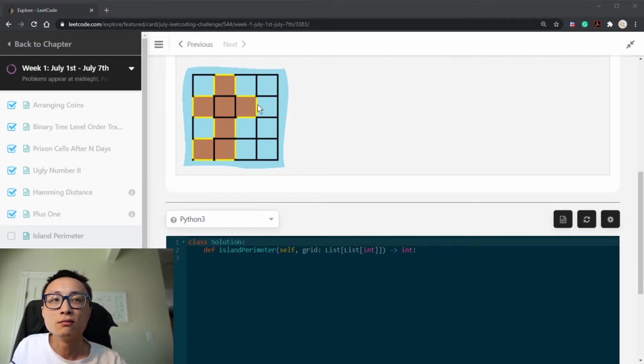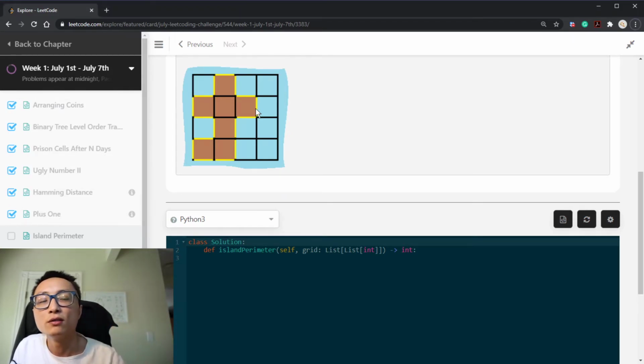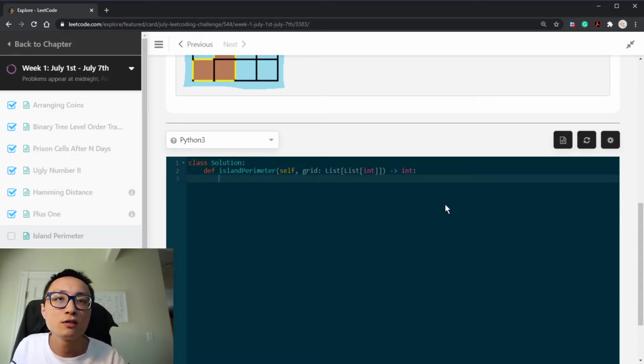So a very brute force way to solve this is to just enumerate over all the possible locations on the map. By default, a cell will contribute 4 to the total perimeter if it is a land. After we do that contribution, we'll look around at the neighbors. If we find a neighbor land, we will decrease the contribution by 1. So that's the brute force solution. Let's just code this thing up.